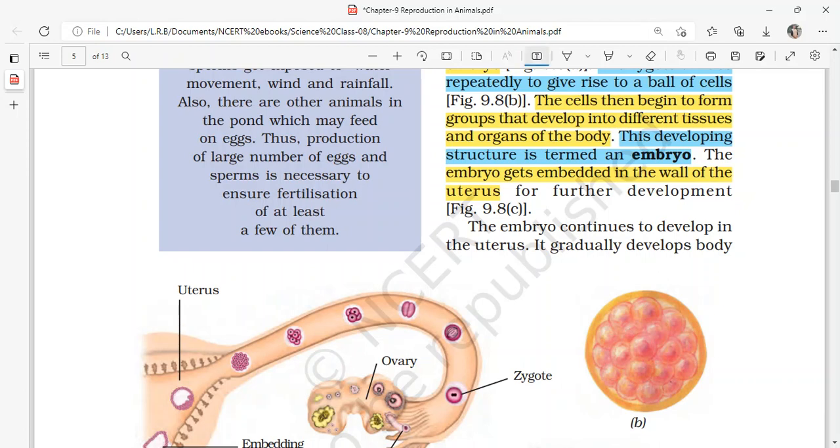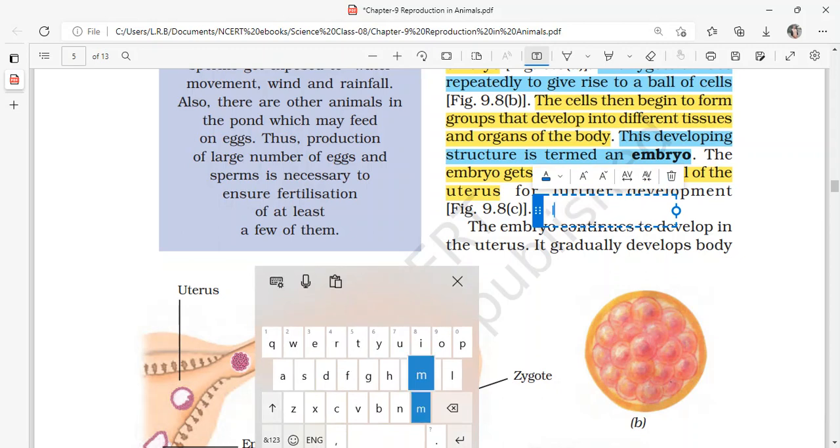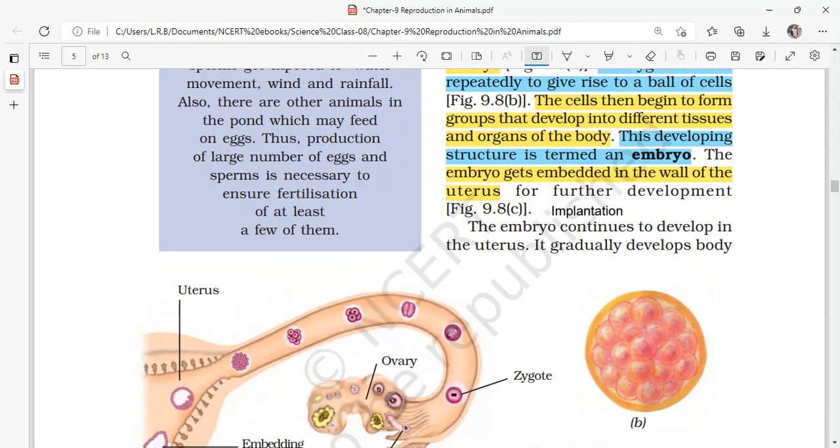It is called implantation. The process of embedding of the embryo into the wall of the uterus is called implantation. Fine, so that's the spelling for implantation.